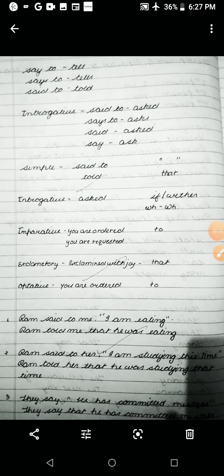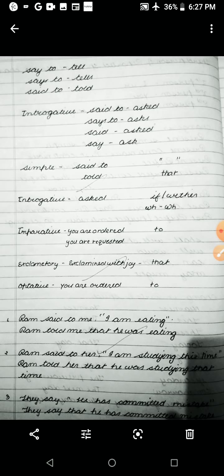So in a simple sentence, said to becomes told, and in place of inverted commas we put that. In an interrogative sentence, said to becomes asked, and in place of inverted commas we can use if or whether, or if the interrogative sentence is WH kind, then the WH word itself is used as a connective. Next is imperative sentence. In an imperative sentence, according to the sentence mood, we can use in place of said to, you are ordered to, you are requested to, and in place of inverted commas we can use to.